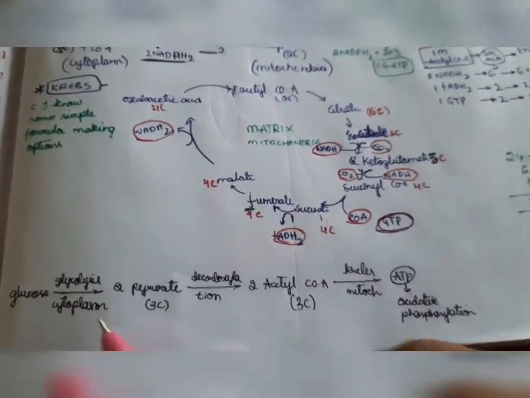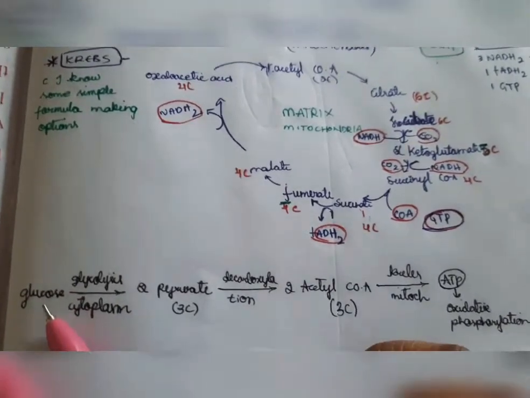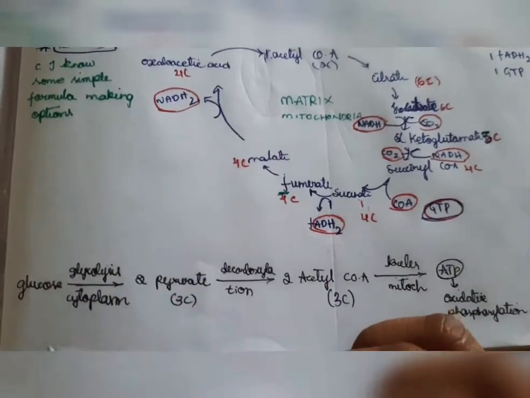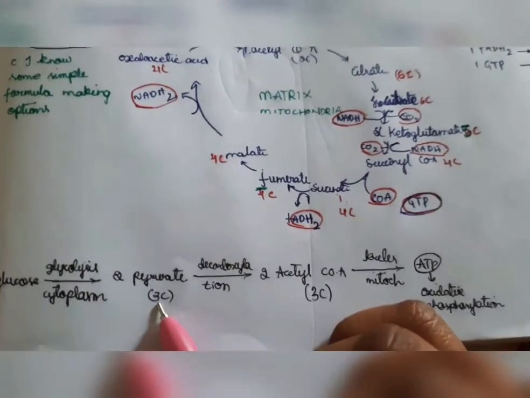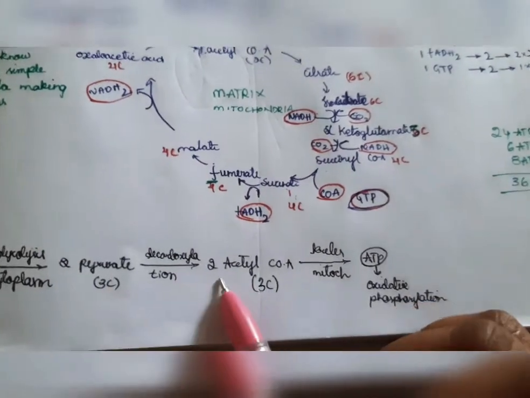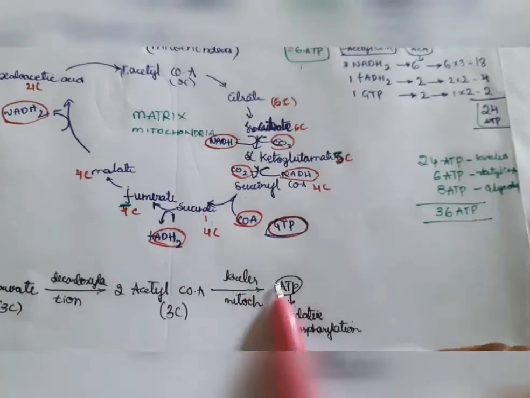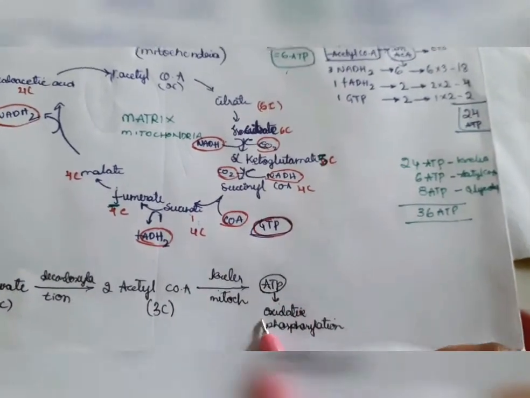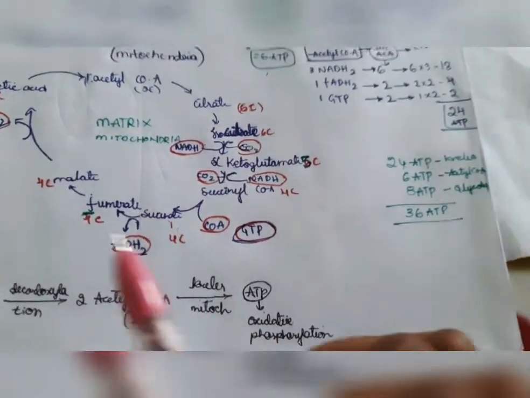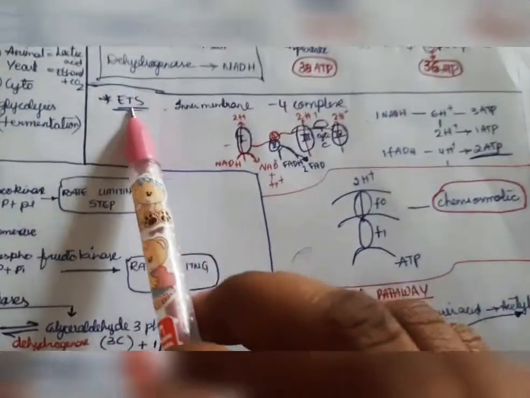This is respiration, and here we will see a flow chart. Glucose in the cytoplasm, with the help of glycolysis, forms 2 pyruvate. Glycolysis is a 10-step reaction and pyruvate is a 3-carbon compound. Next, with the help of decarboxylation, 2 pyruvate forms 2 acetyl coenzyme A, and next 2 acetyl coenzyme A, with the help of the Krebs cycle in the mitochondrial matrix, forms ATP. And next is oxidative phosphorylation. Another step is the electron transport chain.